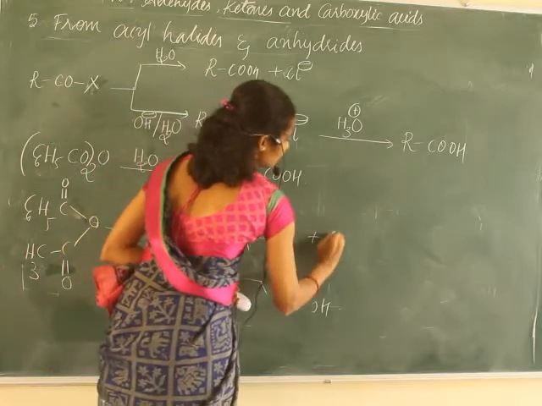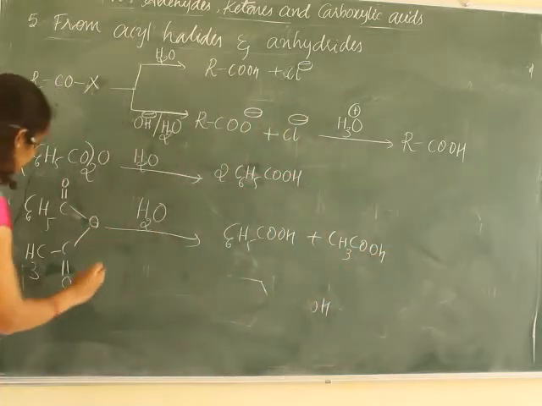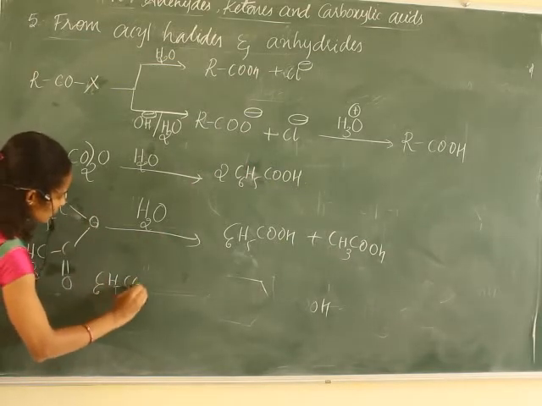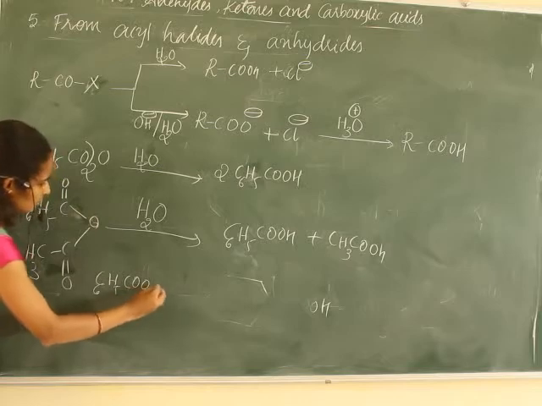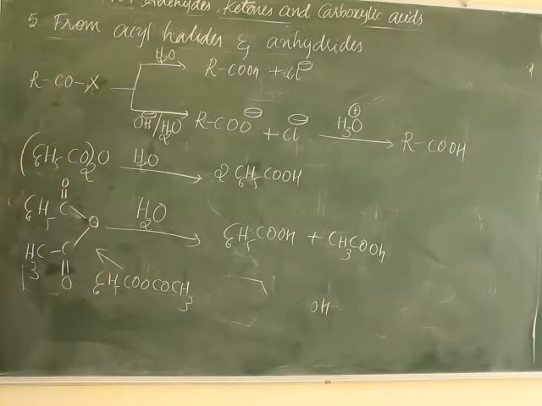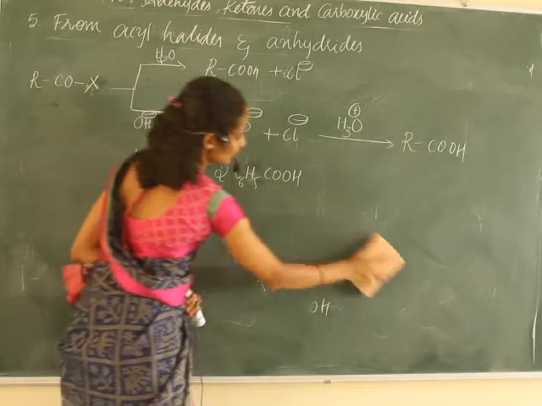C6H5COOH plus CH3COOH. This is nothing but C6H5CO, C double bond O, COCH3, this one, right, which on reaction with water gives the corresponding carboxylic acids.